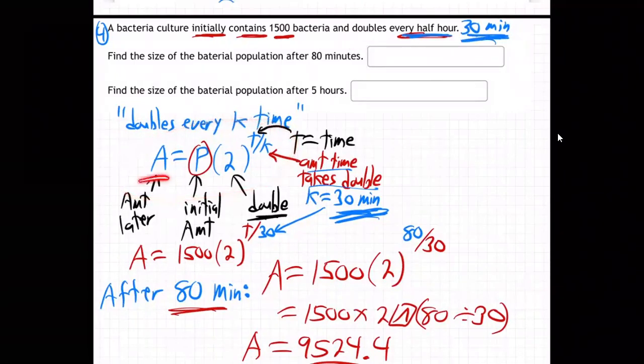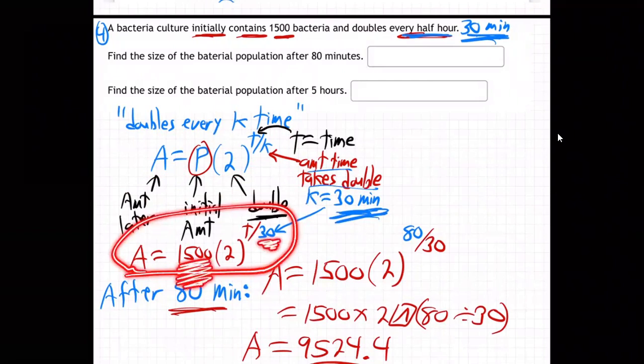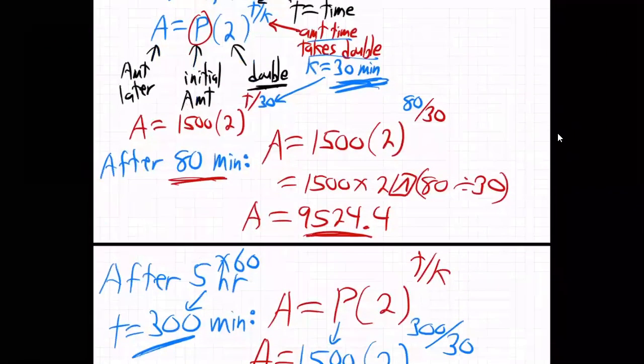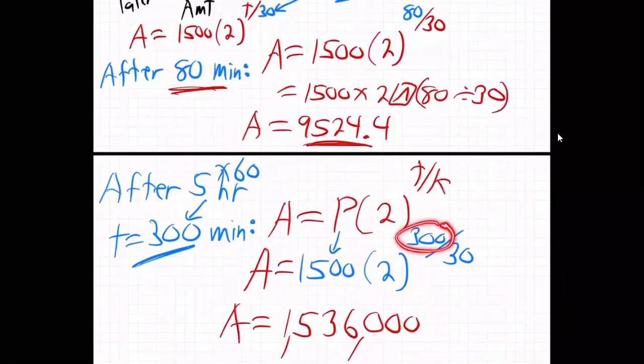That is A equals P times 2 to the T over K. T is the time, K is the amount of time it takes to double. So this becomes 1500 times 2 to the T over 30, because we're starting with 1500 and 30 is the time it takes to double. Then we plugged in 80 minutes, got an answer. Then we plugged in 300 minutes, same formula, got an answer.